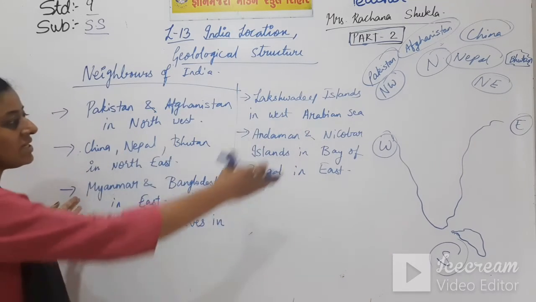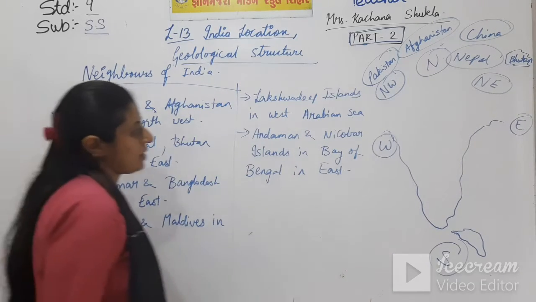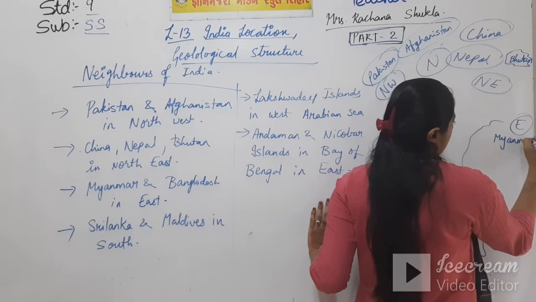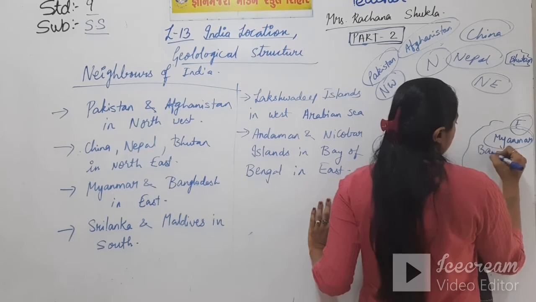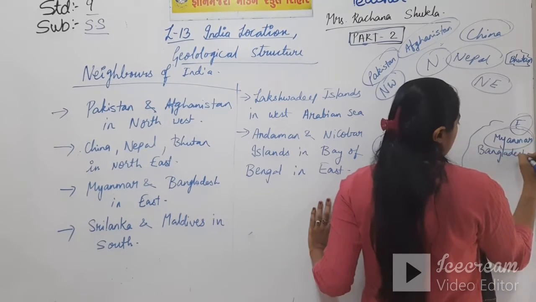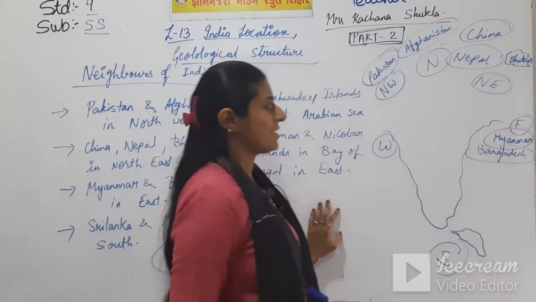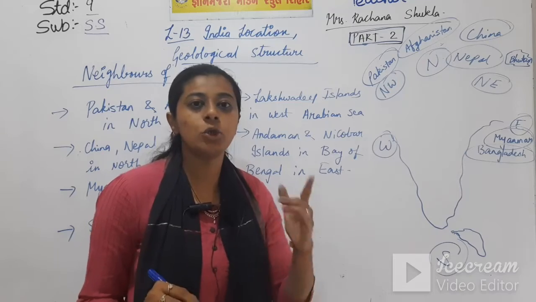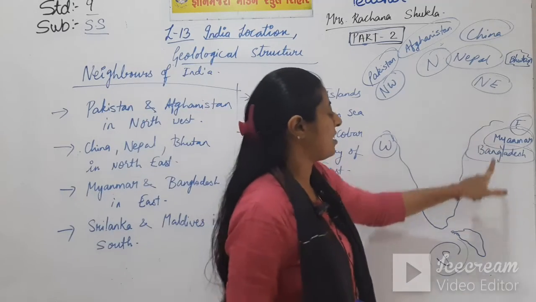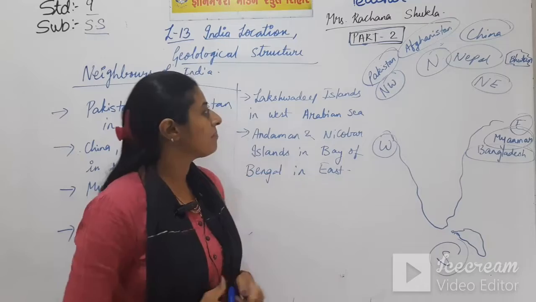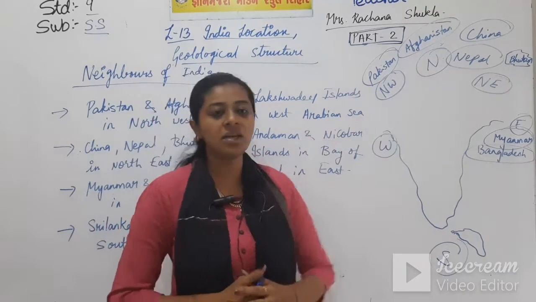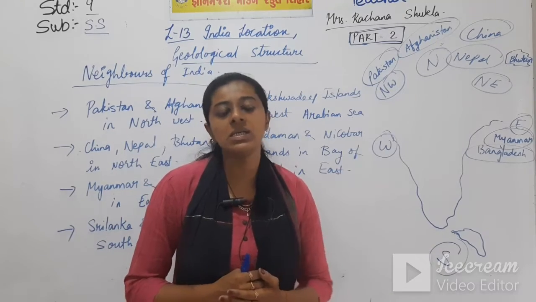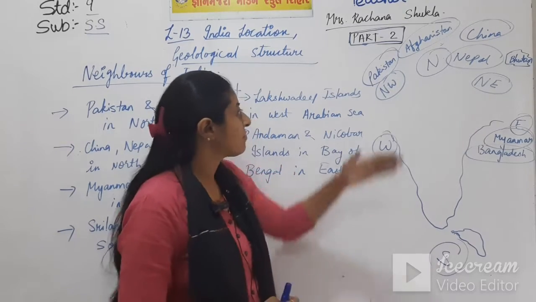Now talking about the eastern part, there comes Myanmar and Bangladesh here. So two countries in the eastern part are directly connected with India through land routes, that is Myanmar and Bangladesh. See, these are the countries which are our neighbors and connected with India through land routes.